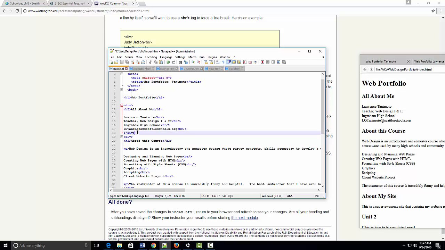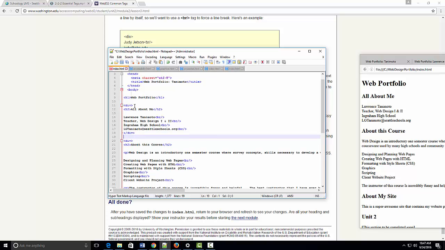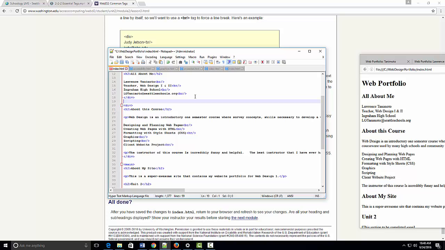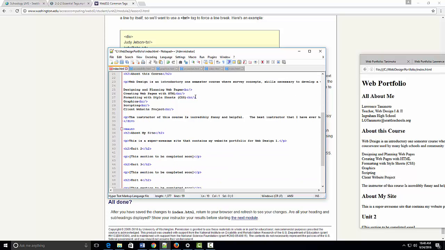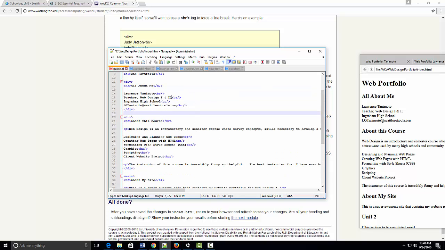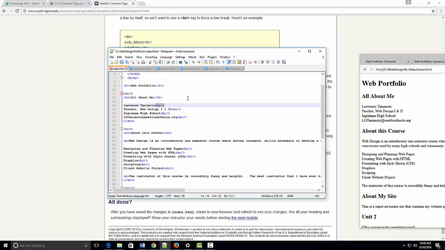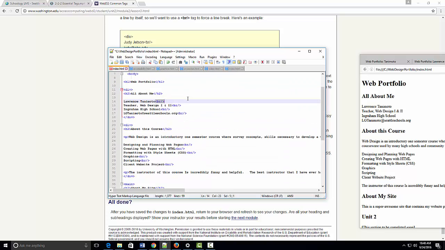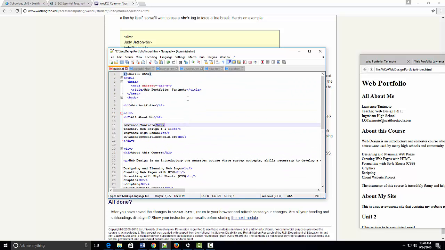There's two separate divs here and here. And we have paragraph tags for sentences that we want to treat as paragraphs. And we have the BR, the break tag here, right, for list items. Okay. So this is how to do this particular lesson. This is probably the longest lesson, or one of the longer lessons that you have to do in this course.